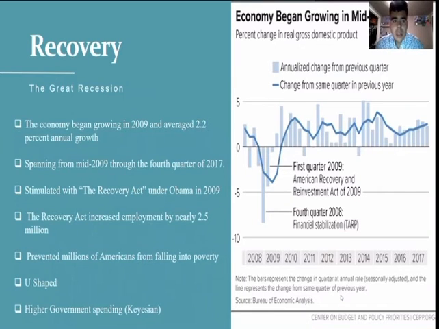As far as recovery, the economy began growing in 2009 and averaged 2.2% annual growth after the Great Recession. It followed high government spending, as the nation was stimulated through the Recovery Act under Obama in 2009, which increased employment by nearly 2.5 million and prevented millions of Americans from falling into poverty. It's seen as a U-shaped recovery. Although it did get up, it happened over time, and that leads us to the next part.